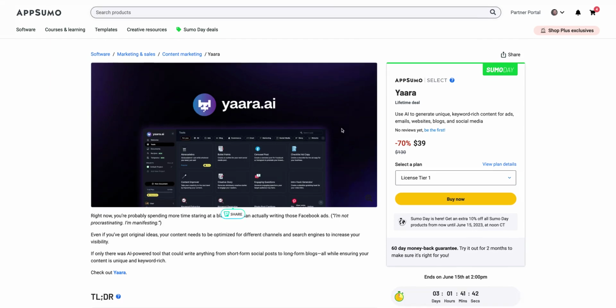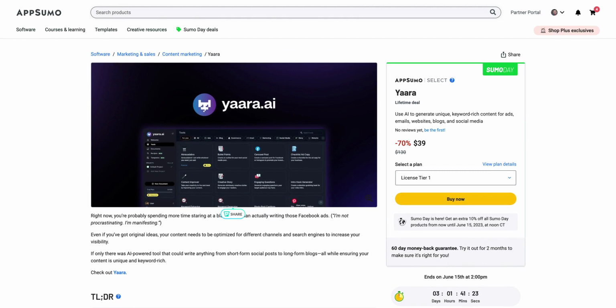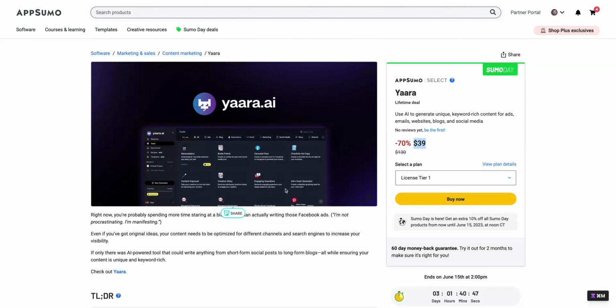Today analyzing Yaara, a tool that just arrived on AppSumo for Sumo Day, and it claims to use AI to generate unique keyword-rich content for ads, emails, websites, blogs, and social media. So it's an AI generator tool where you're gonna create with different kinds of templates, and you're gonna generate different types of writings to spread your content faster, being able to improve it, and also to create it dealing with the new SEO technology. The tool costs only $39 for the license tier 1.